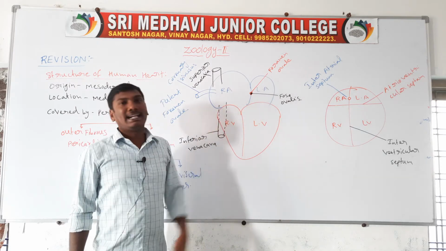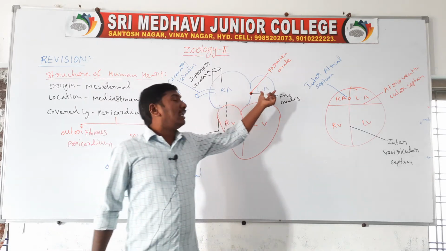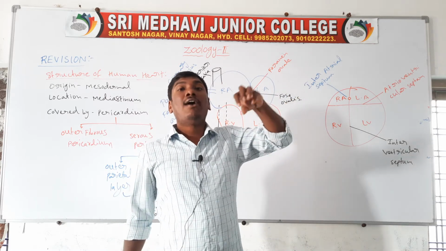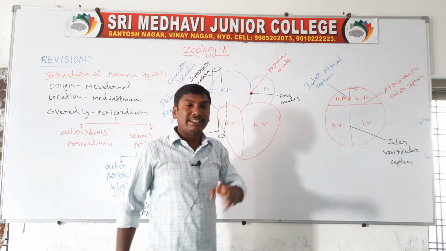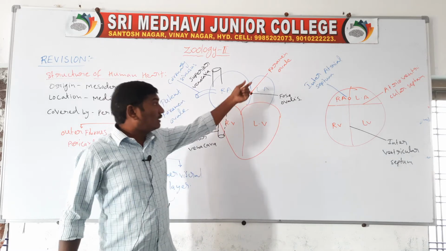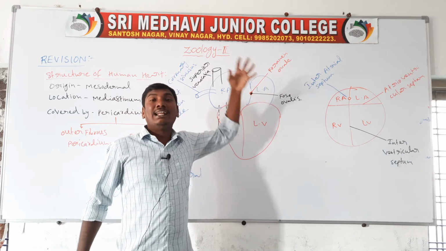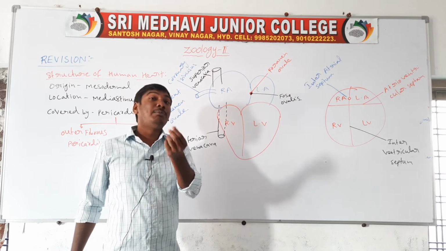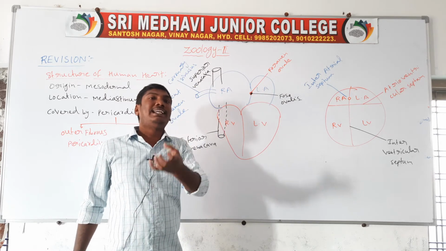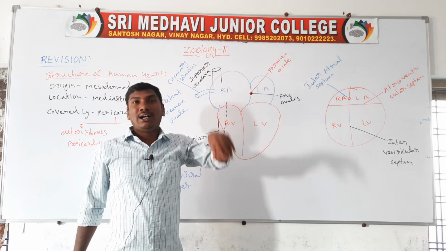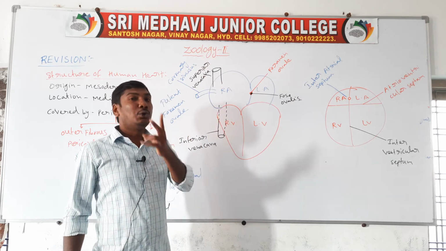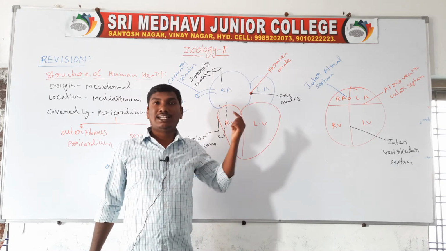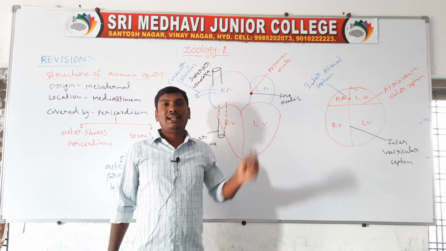So these are the right atria. Next one, left atria. The left atria receive the oxygenated blood from the lungs, through the pulmonary veins. The pulmonary veins carry blood from the lungs to the heart, into the left atria. So these are the atria, right atria and left atria.